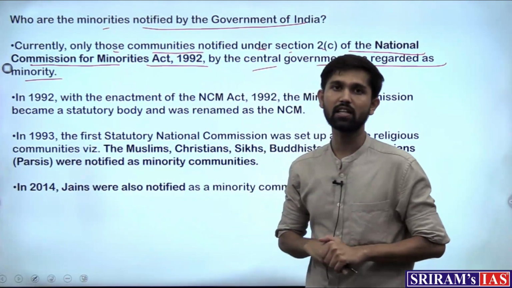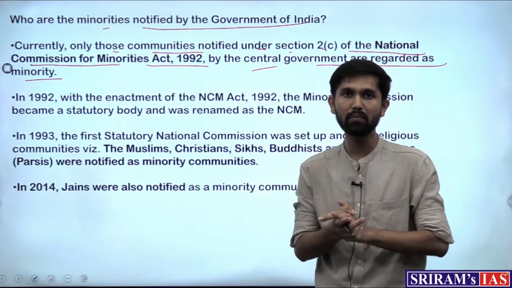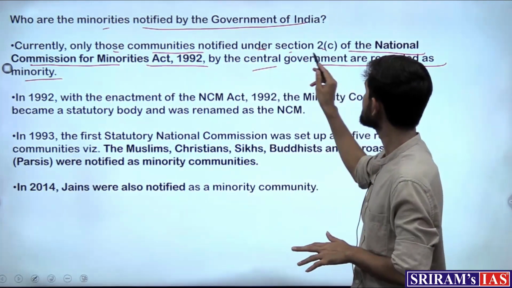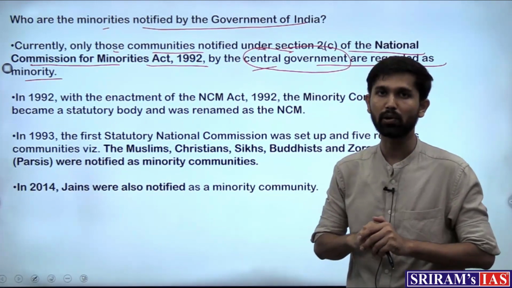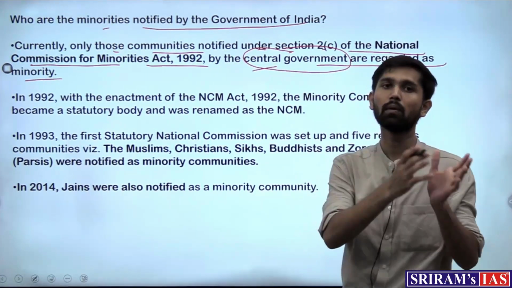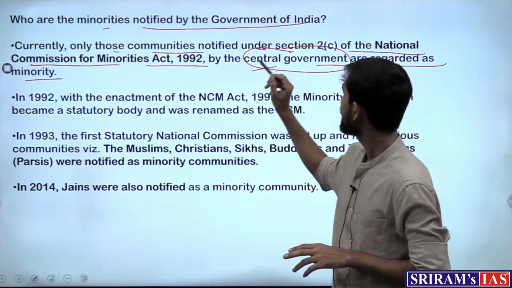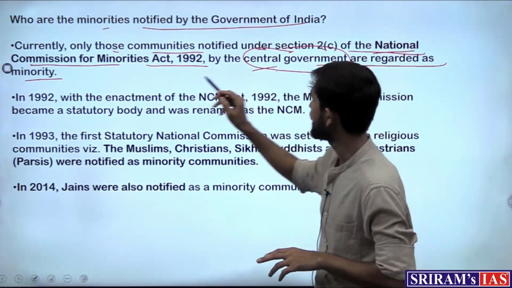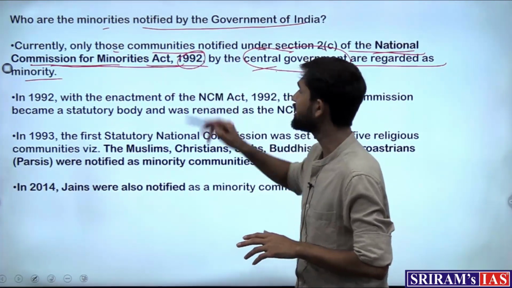Now this act is also the authority to decide who can be the minority, and since this particular act gives the central government the power to decide who the minority is, that is why the problem arose in the petition in the first place. So as we can see, the act is the National Commission for Minorities Act, which was established in 1992.